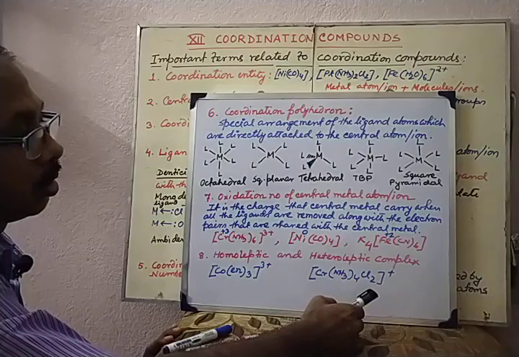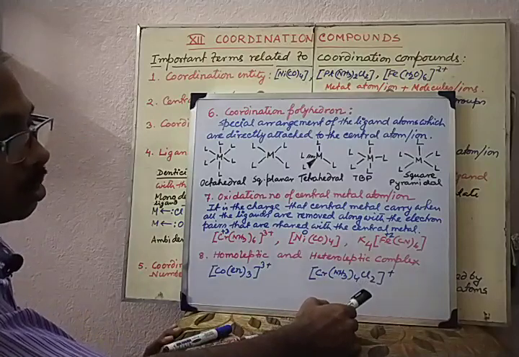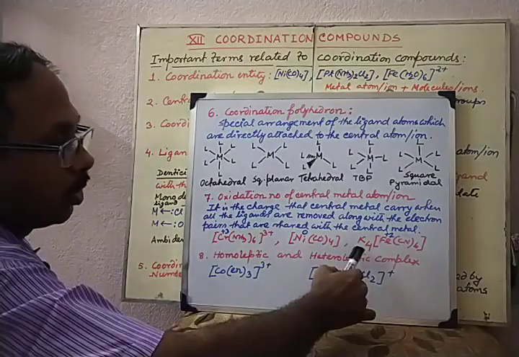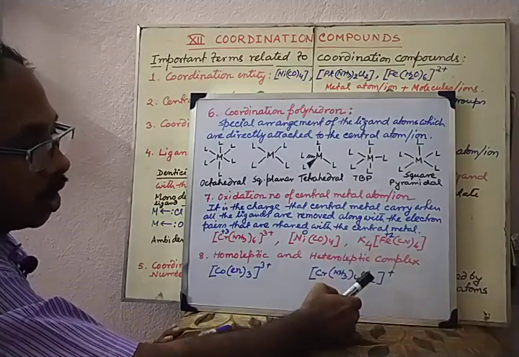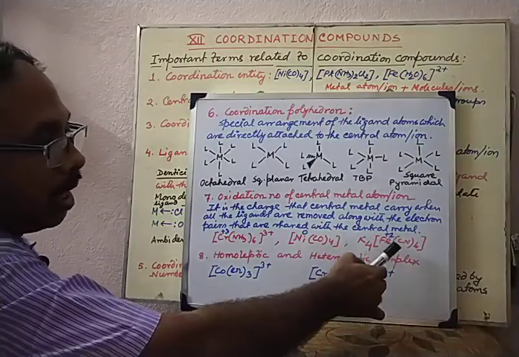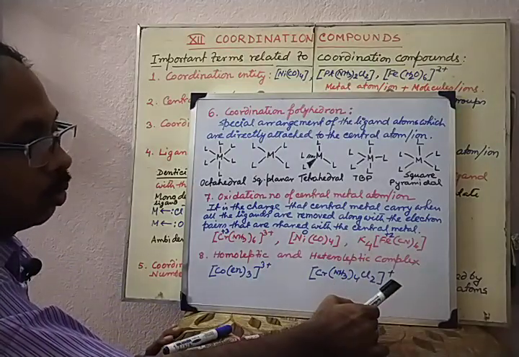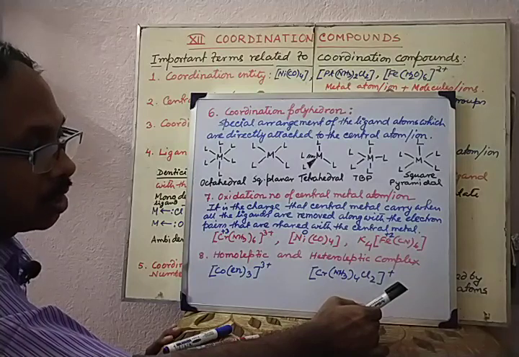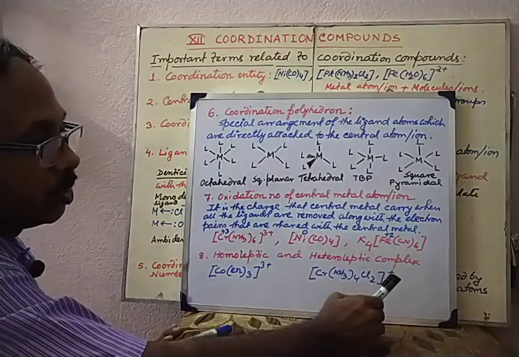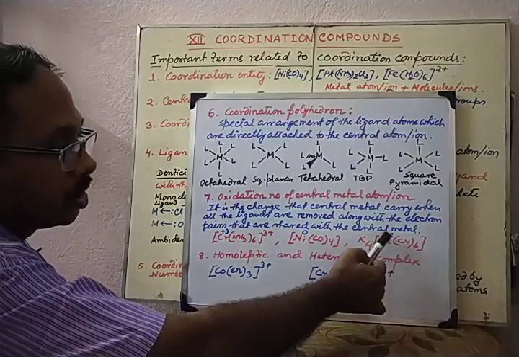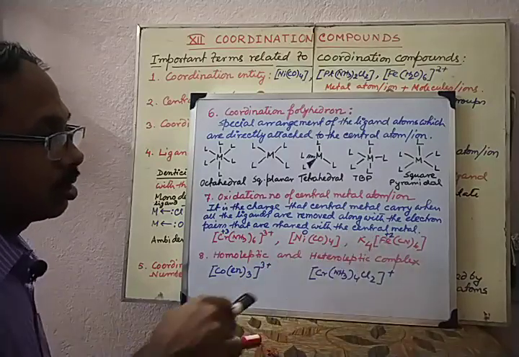So when all these are removed, iron 2 plus remains, because in this complex you can find 4 positive charges coming from potassium and 6 CN negative ions. So there will be 2 minus remaining after neutralization of the negative charge by the positive charge. That 2 negative charge is balanced by the Fe2 plus ion. That means the oxidation number of iron is 2 plus.